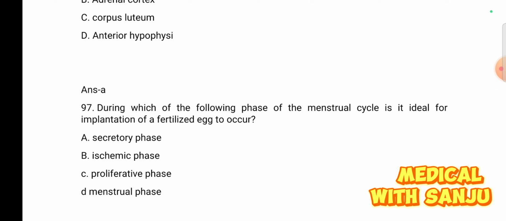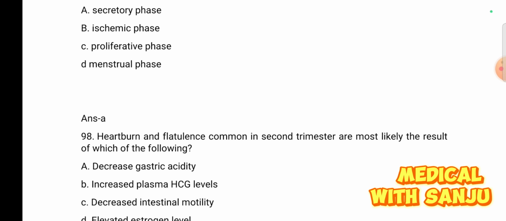Question number 97. During which of the following phases of the menstrual cycle is it ideal for implantation of a fertilized egg to occur? Option A, secretory phase. Option B, ischemic phase. Option C, proliferative phase. And option D, menstrual phase. Secretory phase. Option A is right answer.